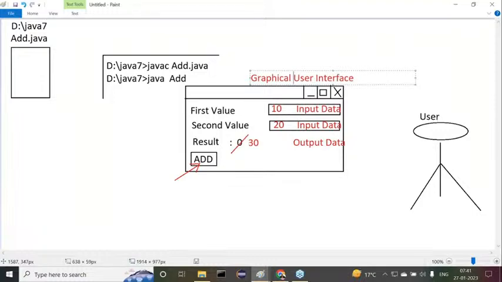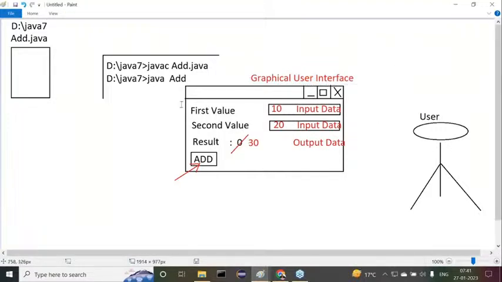Understand my point here? First of all, this is a mediator between the user and a program, and this is an interface. To interact with our program, the user will use this interface. In the point of a Java program, this interface is an interaction mode for the user to connect with our Java program. That's why it is called a user interface. It supports the data through graphic components, so that is the graphical user interface.